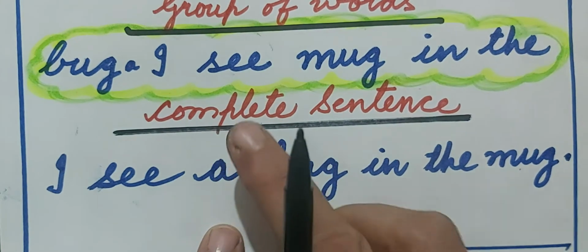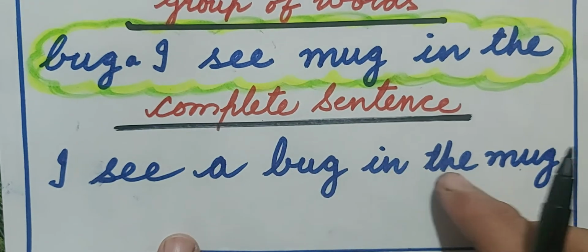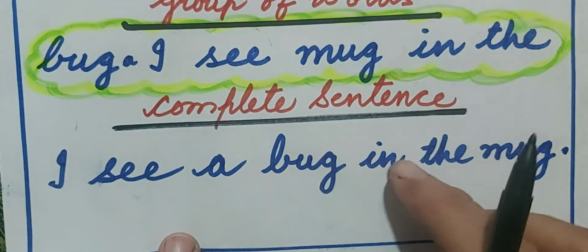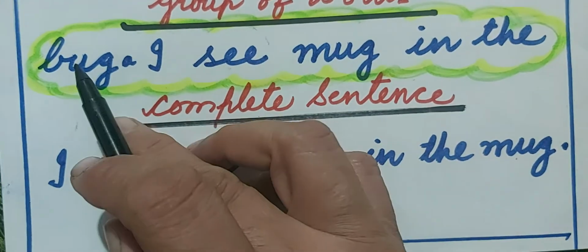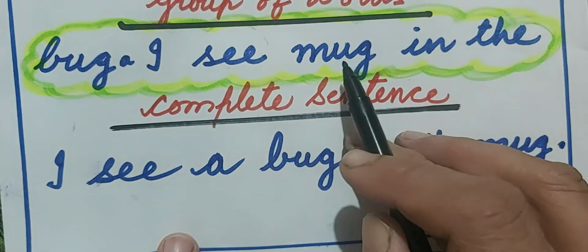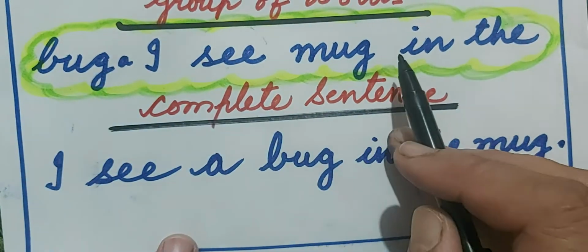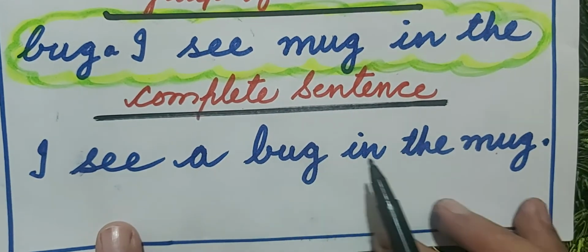To make a complete sentence, we will write, I see a bug in the mug. First, I have taken I see, then a bug in the mug. So we made it a complete sentence.